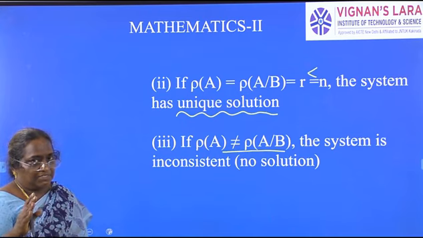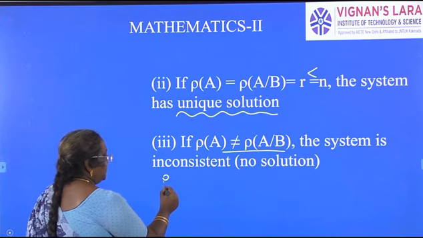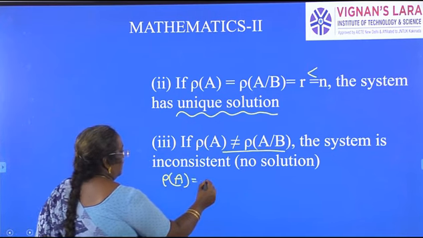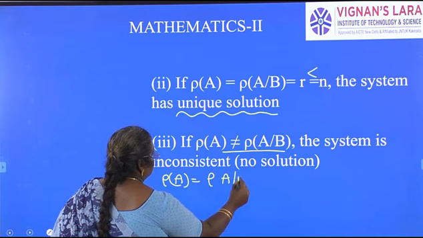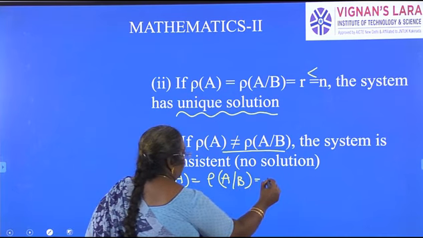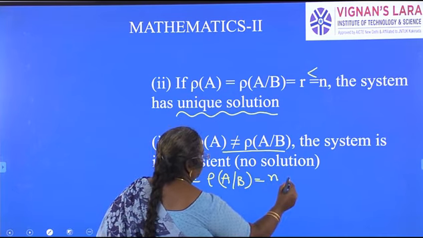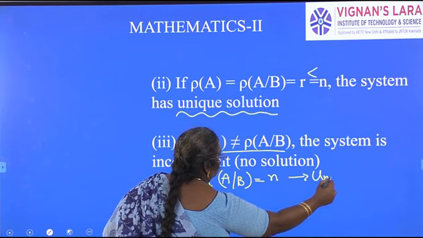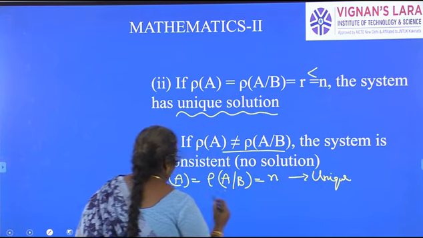When does that system have a solution? If rank of A is equal to rank of augmented matrix, which is equal to n, the number of unknowns, it has a unique solution. Only 3 points.